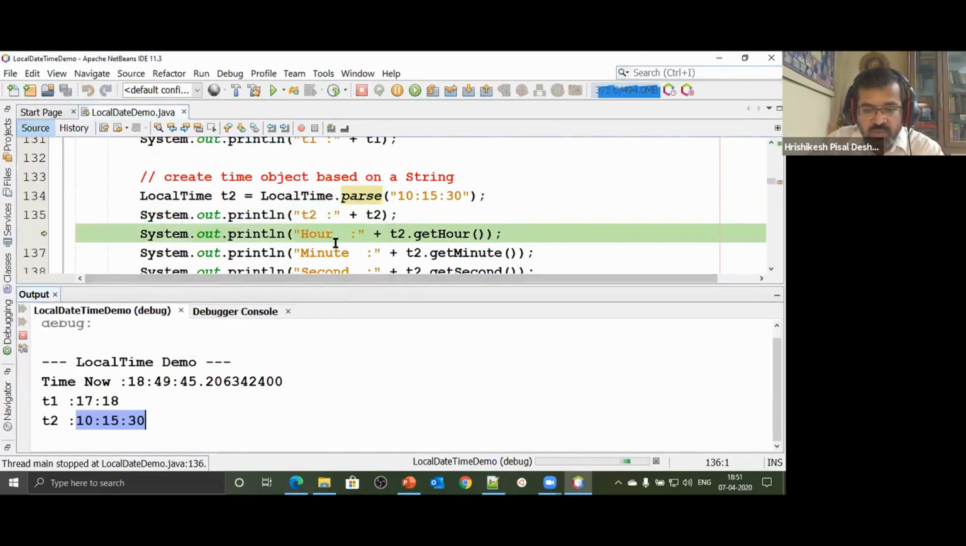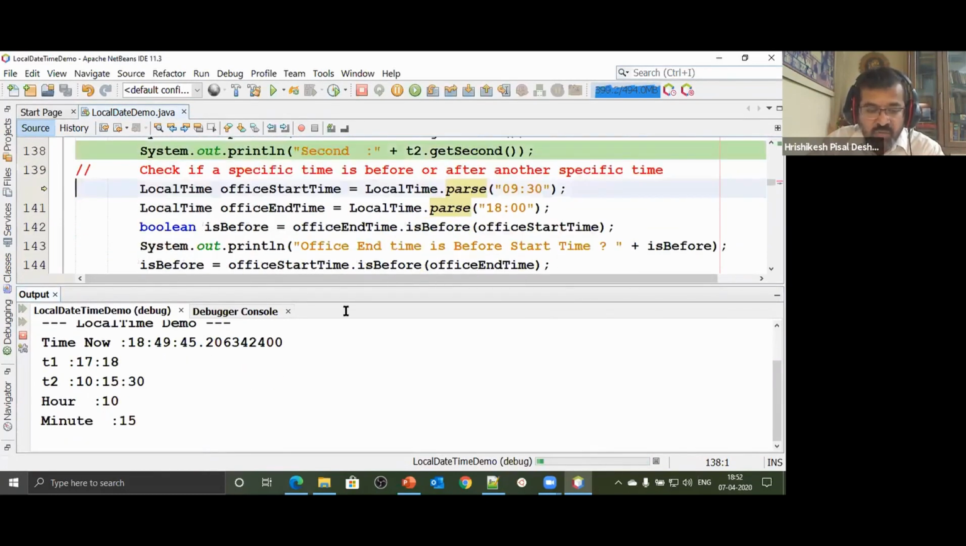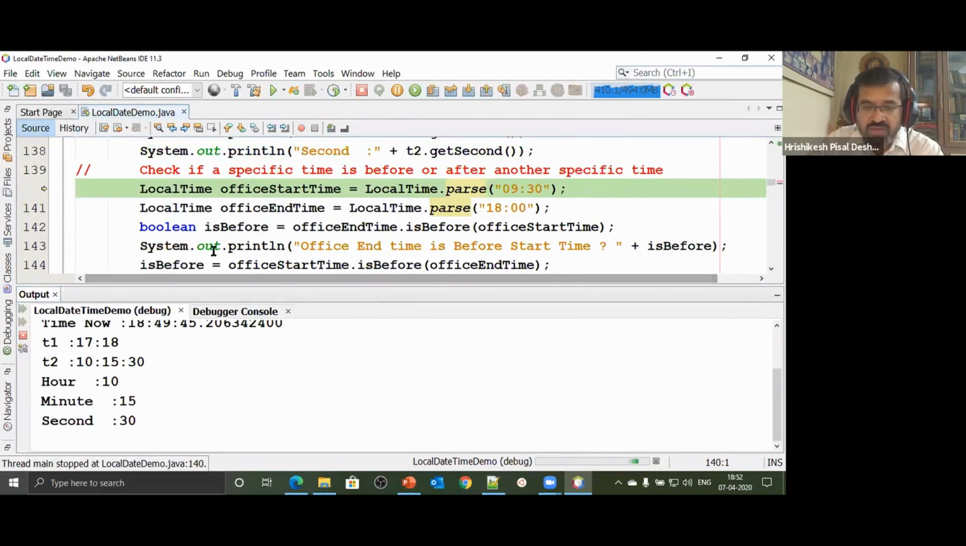That time object has now been printed. I would like to have the hour component of it, so get hour. I would like to have the minute component of it, 15. I would like to have the second component of it, 30. I could have also got the nanosecond component part of it.